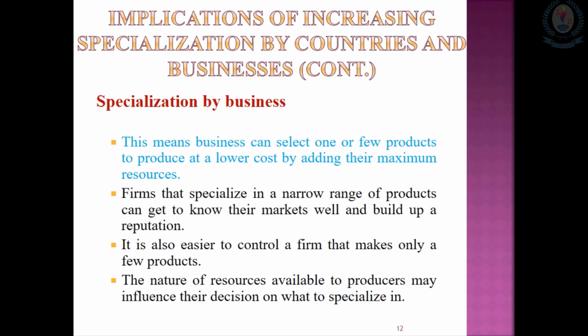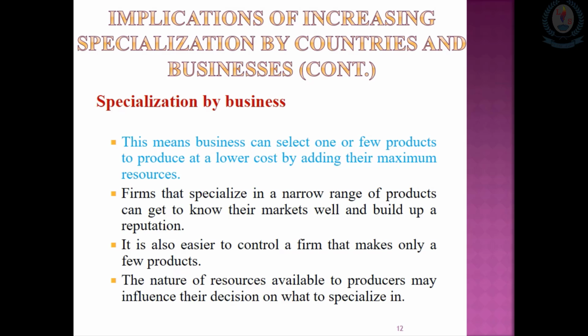The other specialization we have to discuss is specialization by businesses. This means businesses can select one or a few products to produce at a lower cost by adding their maximum resources. Rather than spreading all the resources into producing different items in small quantities, if they can allocate all the resources into one product and produce the maximum, with a surplus, that is called specialization by businesses.